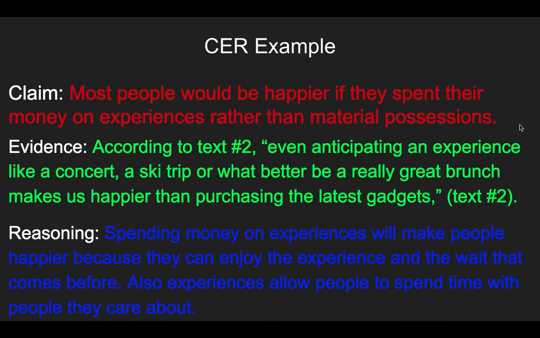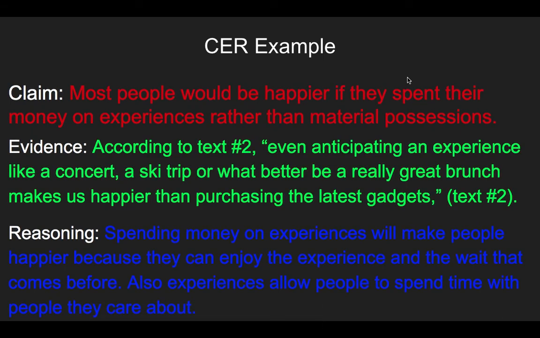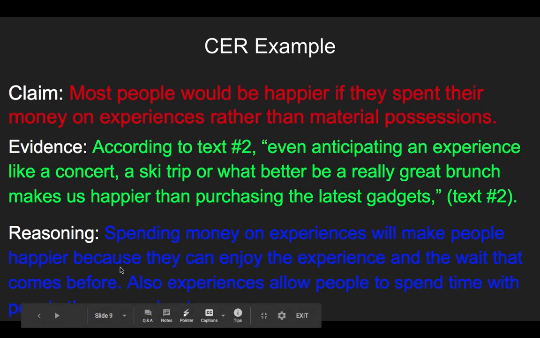So if we put it all together, this is what it looks like. You have your claim: most people would be happier if they spent their money on experiences rather than material possessions. I have evidence that starts with "according to the text," has a direct quote from the text, and a citation of where I found it. And then the reasoning, where I'm explaining my evidence and how it's related to my claim.